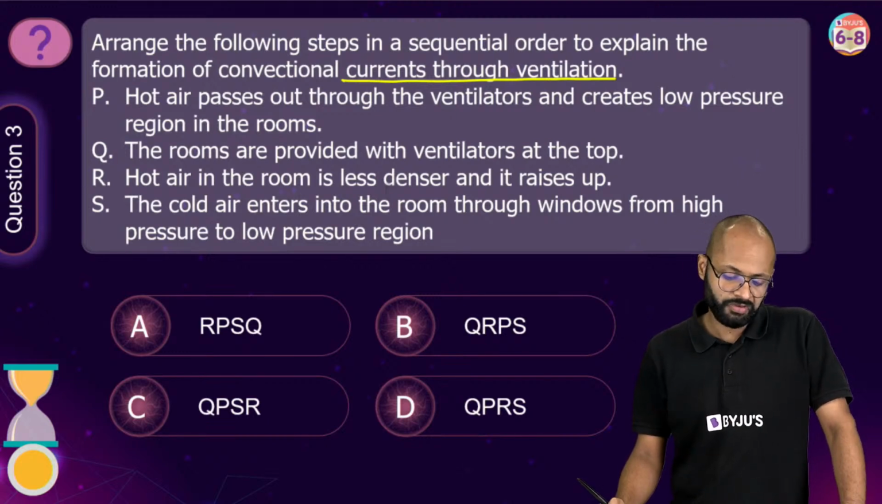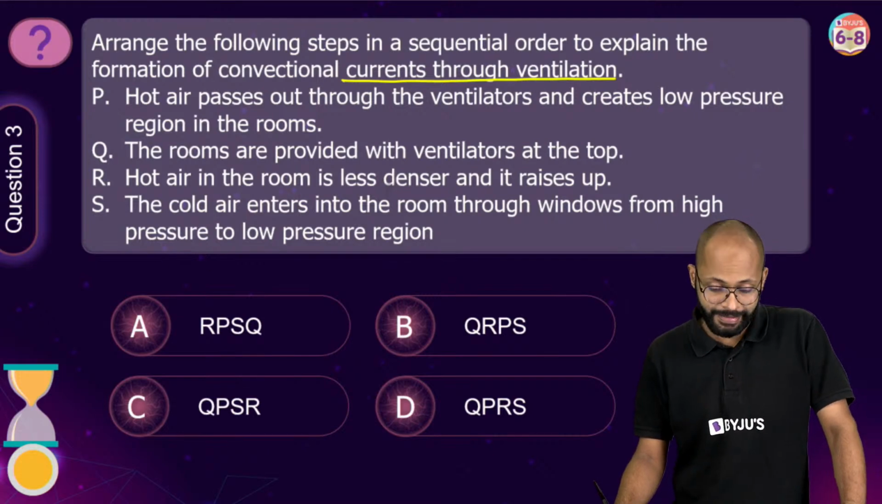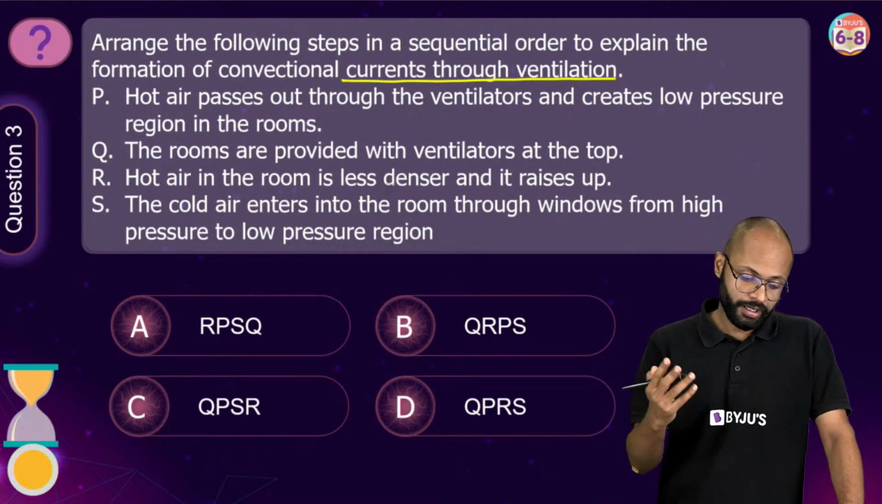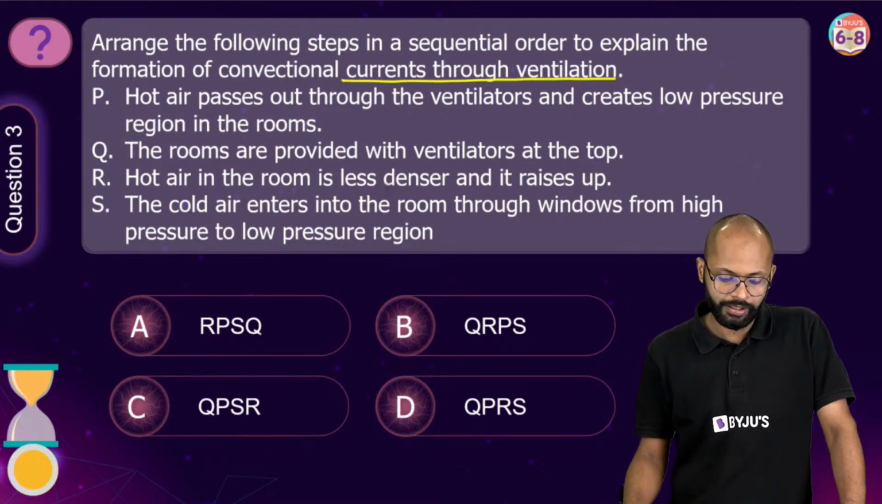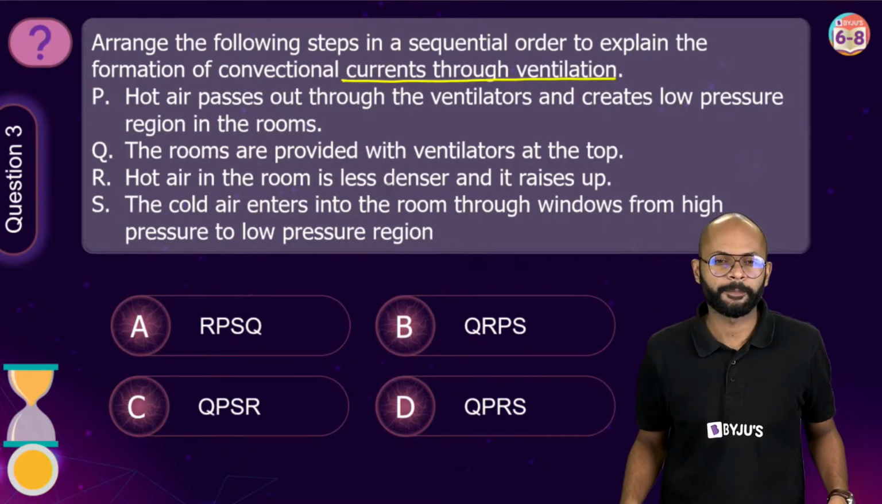The rooms are provided with ventilators at the top. R बोल रहा है, hot air in the room is less denser and it raises up. S is saying the cold air enters into the room through windows from high pressure to low pressure region.